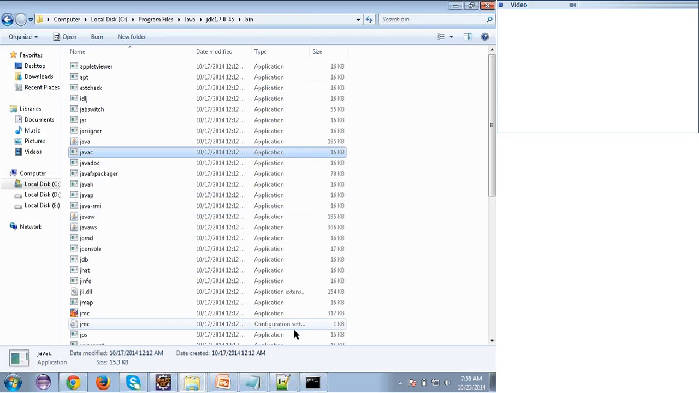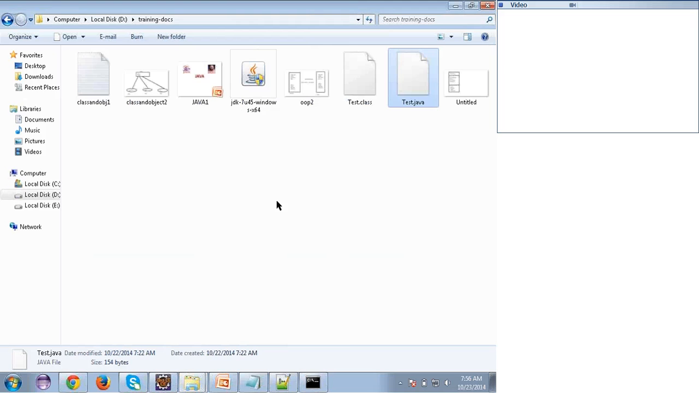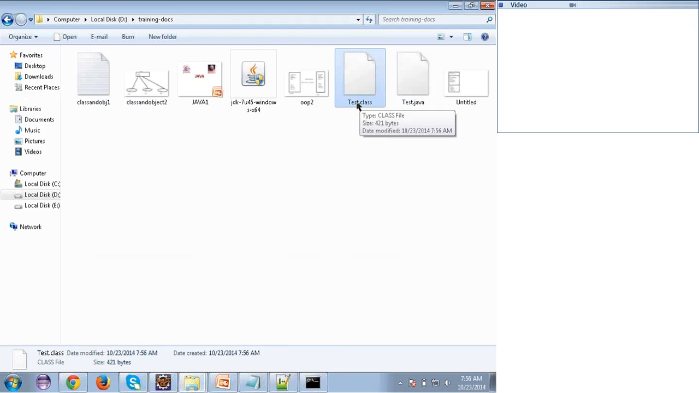See here, I'm saying javac, then test.java. What will happen when I write this statement? The compiler will get invoked and it will read this test.java file and check for errors. Is there any error or not? If there are no errors, it will generate a class file. Let me show you this. I'm going to the workspace again. See here, now you are able to see one class file, the Test.class file.